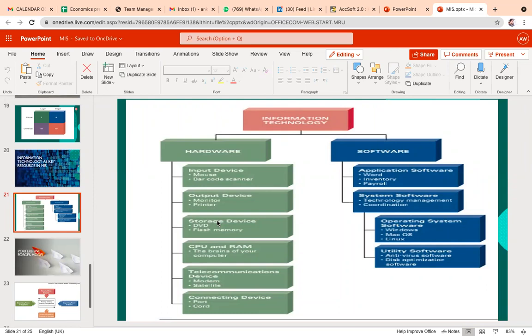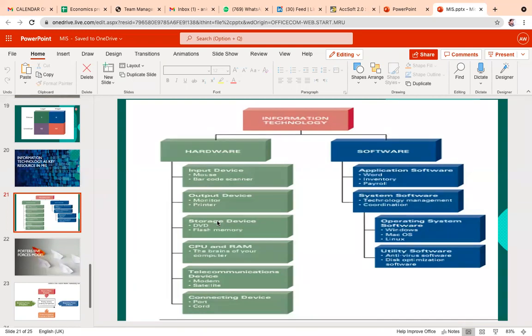Now, when it comes to software, there are different types of software, and last month we covered the basic fundamentals of computers. Here we basically have two types of software, which are called application software and system software.